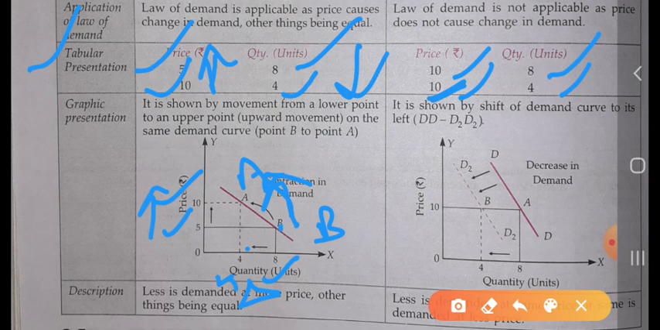But in the case of decrease in demand, it is shown by the shift of the demand curve. The demand curve will be shifted when the price is constant. So the price line is parallel to the x-axis, and when the price is 10, the consumer is consuming 8 units, and when the price is also 10, the consumer is consuming fewer units. So the curve is shifted from rightward to leftward, from DD to D2. It is the decrease in demand.